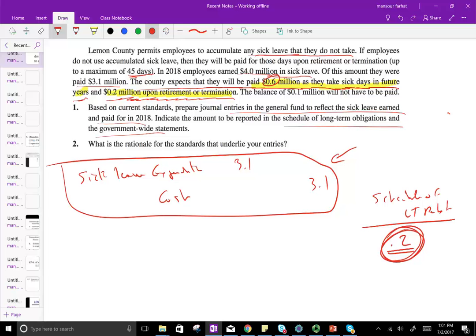So the rationale is simple. The payment of sick leave is contingent upon the employees getting sick. Are we going to know if the employee is going to get sick or not? How would we know this? We don't know this. So the key economic event is the illness. And if the employee doesn't get ill, we have no control over that. The employee has no control over that. Therefore, it's water under the bridge, as if the event never happened. But anything that accumulates, for example the 0.2, we put it on the schedule. But we cannot record an expectation of people getting sick because we don't have control over this. The employee doesn't have control over this.